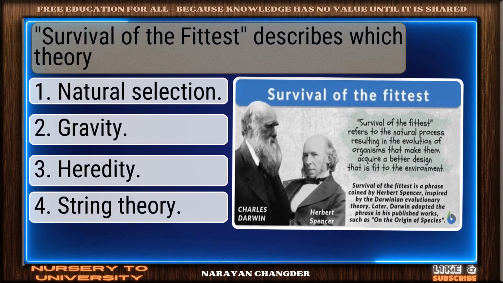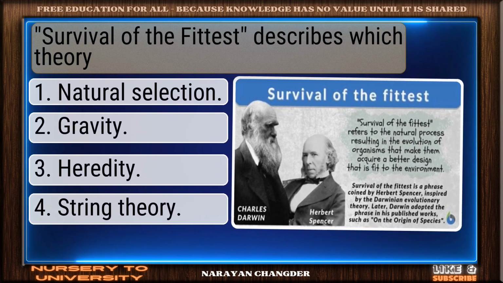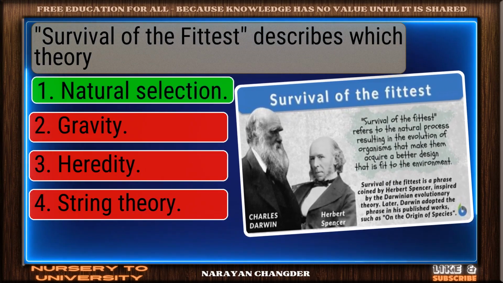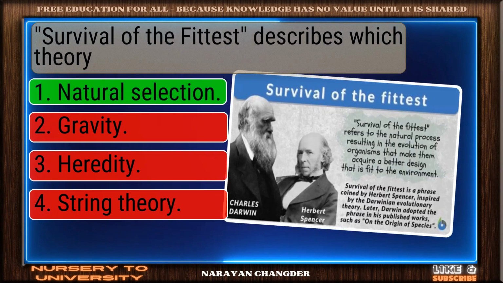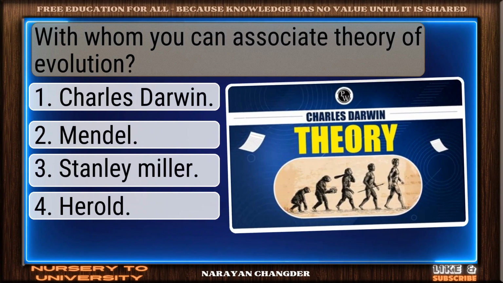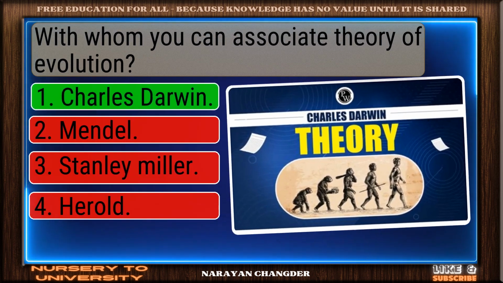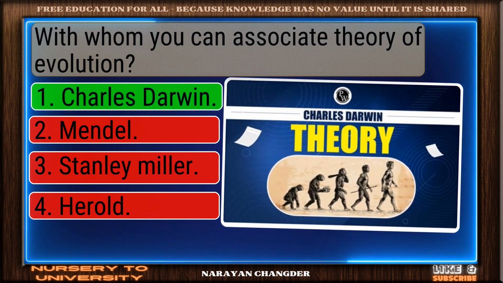Survival of the fittest describes which theory? Well reasoned. Natural selection is correct. With whom can you associate theory of evolution? You chose Charles Darwin. Correct.